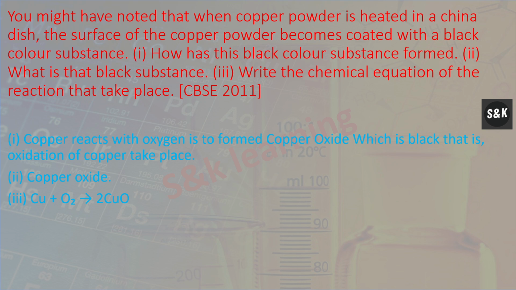You might have noted that when copper powder is heated in a china dish, the surface of the copper powder becomes coated with a black colored substance. First, how has this black colored substance formed? What is the black substance? Copper reacts with oxygen in the air to form copper oxide, which is black. That is, oxidation of copper takes place.